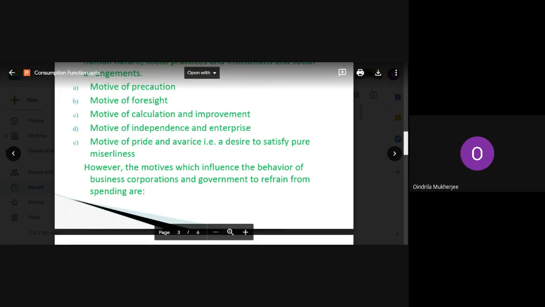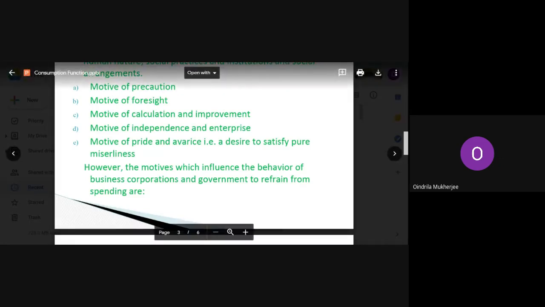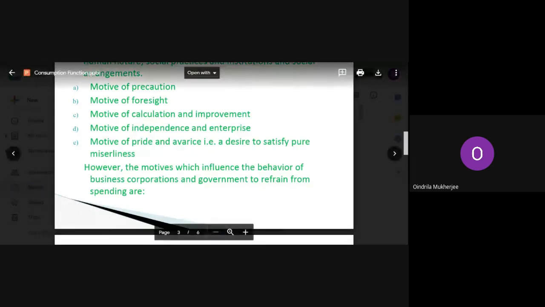Then the next motive is called as what? Next motive is called as the motive of pride. We want to experience a sense of pride. We have that kind of tendency. That is called as a motive of pride. And then we have the motive of avarice, which you can see here. Motive of avarice is nothing but a desire to satisfy pure miserliness. We want to satisfy that requirement, satisfy the pure miserliness. That tendency is called as the motive of avarice.